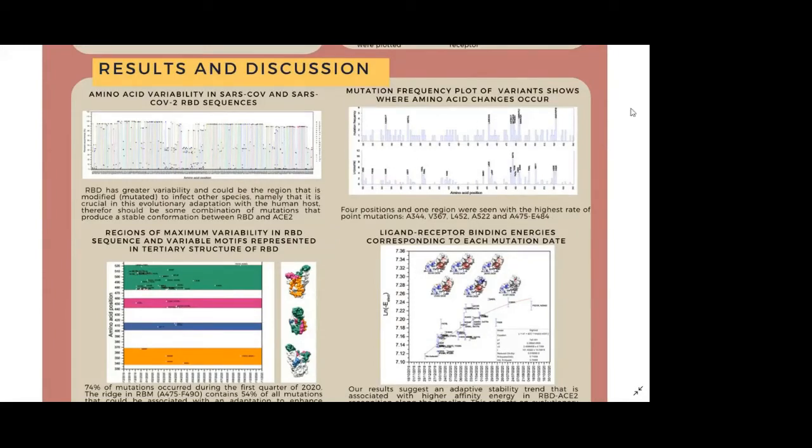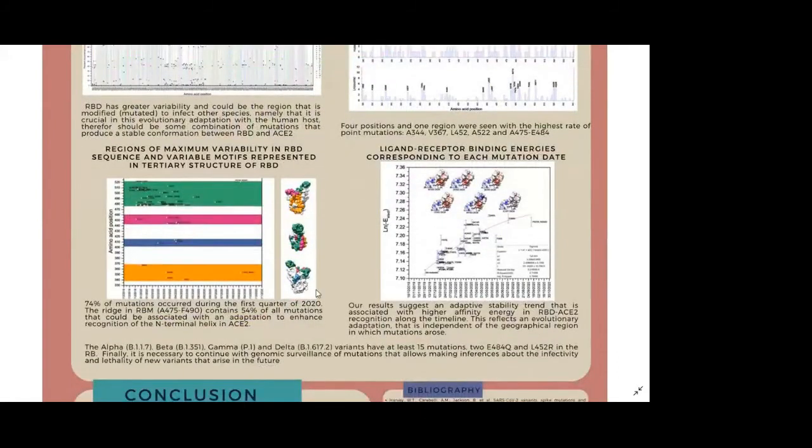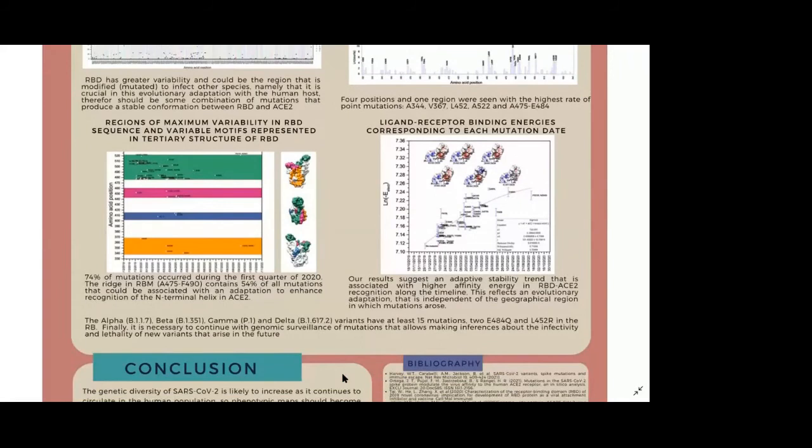Then we can see mutation frequency plots of variance, which show where amino acid changes occur. We can see four mutations and one region with the highest rate of point mutation: A344, B367, L452, A500, A475, and E484. Then we can see regions of maximum variability in RBD sequences, and variability motifs represent the interior structure of the RBD. 70% of mutations occurred during the first quarter of 2020.